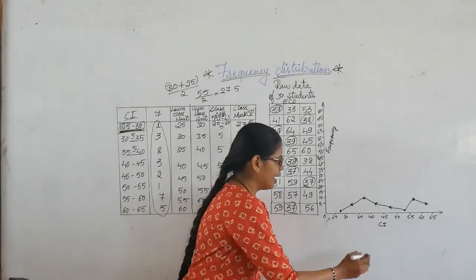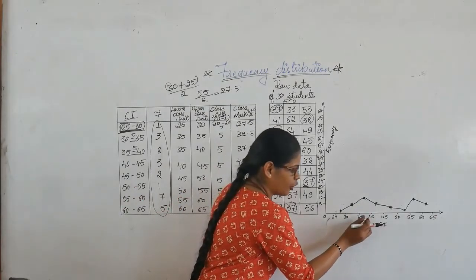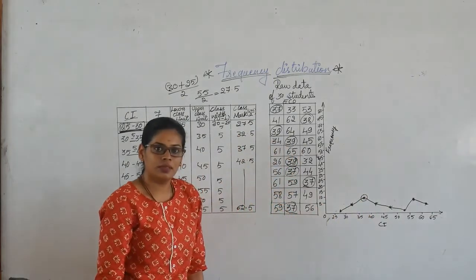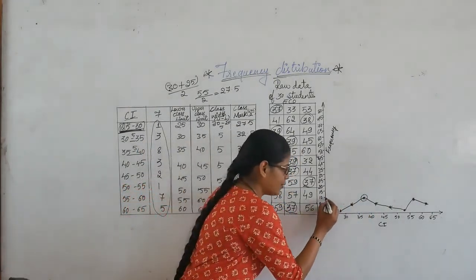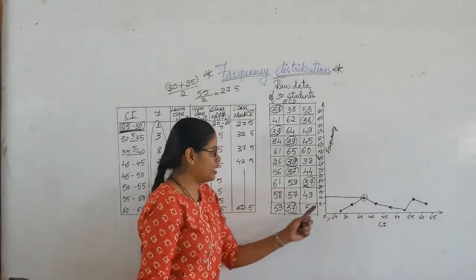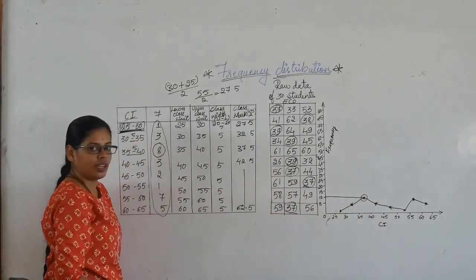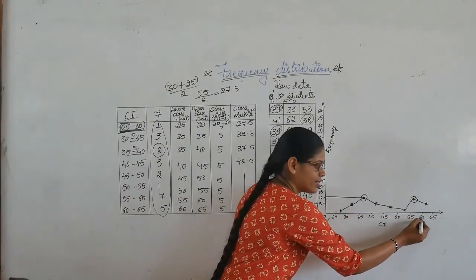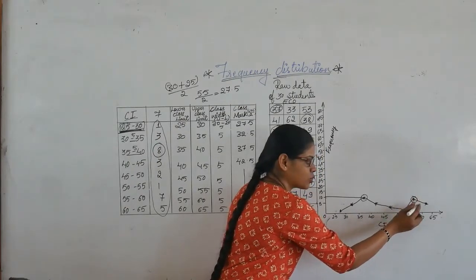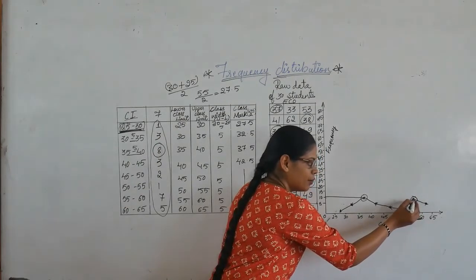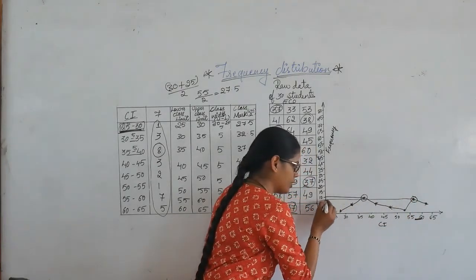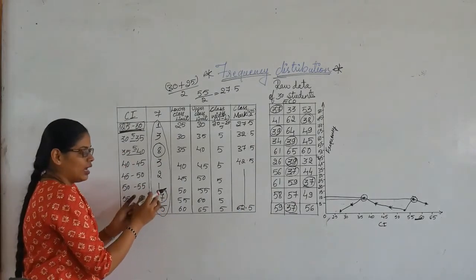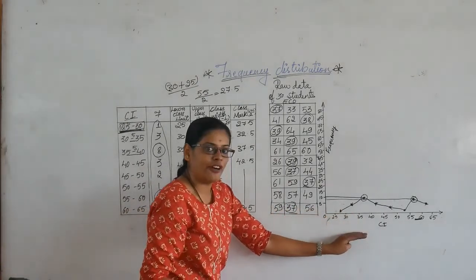You can say that 35 to 40 is the range wherein most of the students have scored, because it is very close to 10, which is the 8 we are talking about. Also in this class interval students have scored more marks, which is 7. So this also gives us information.